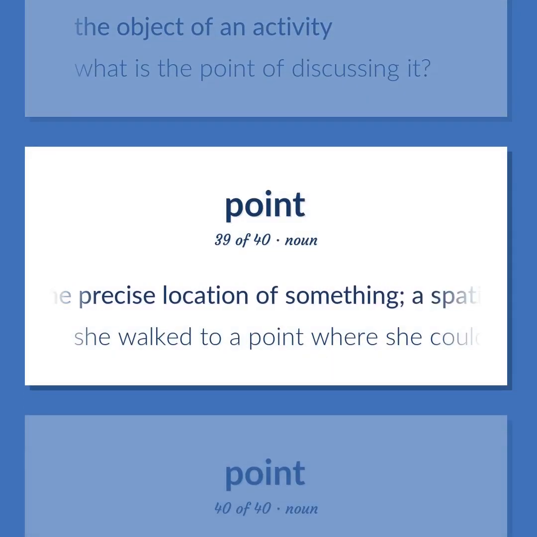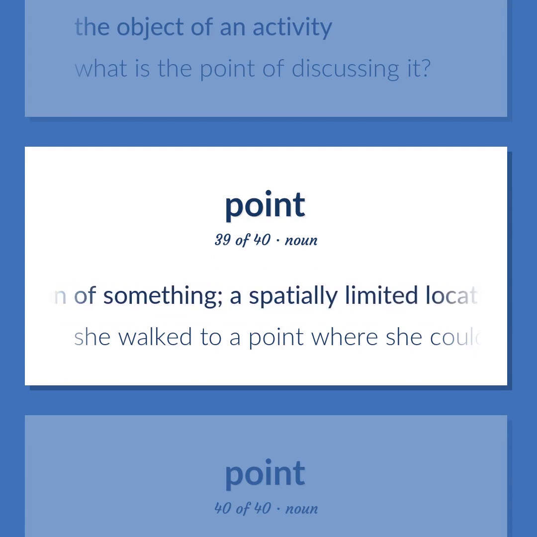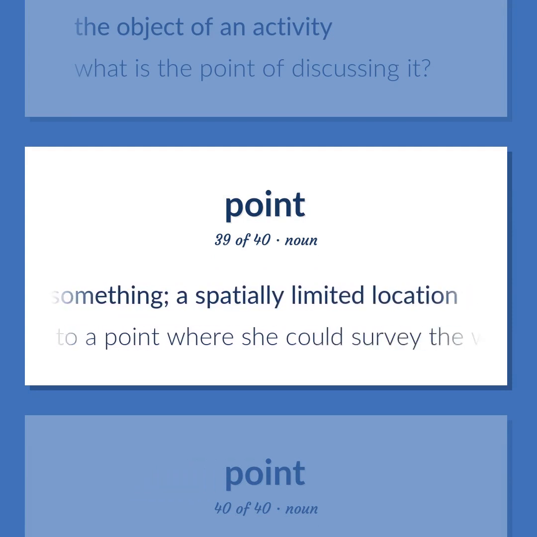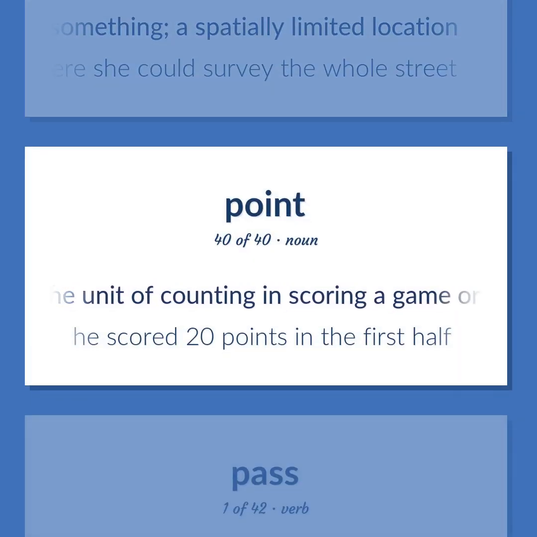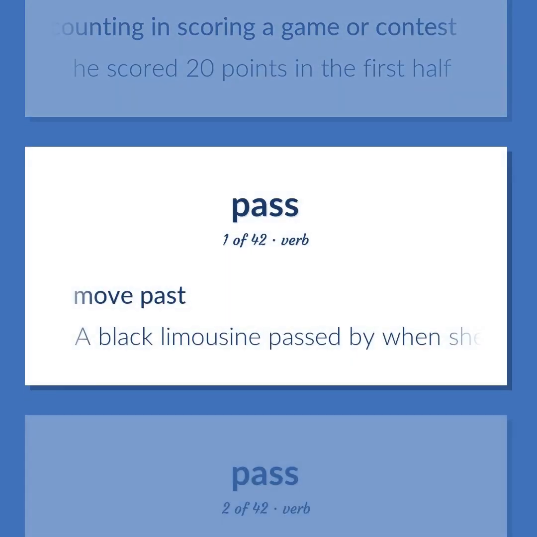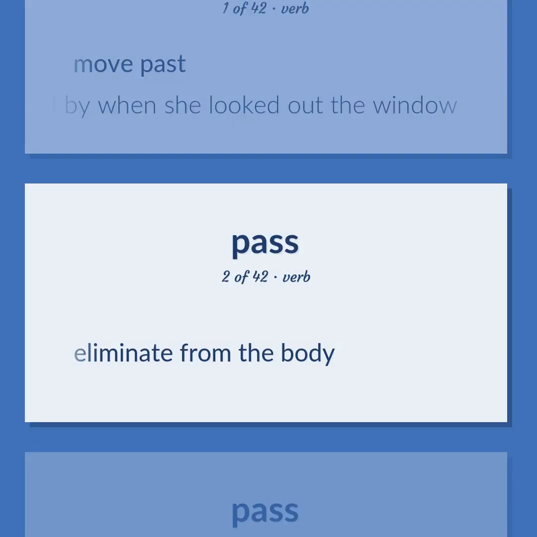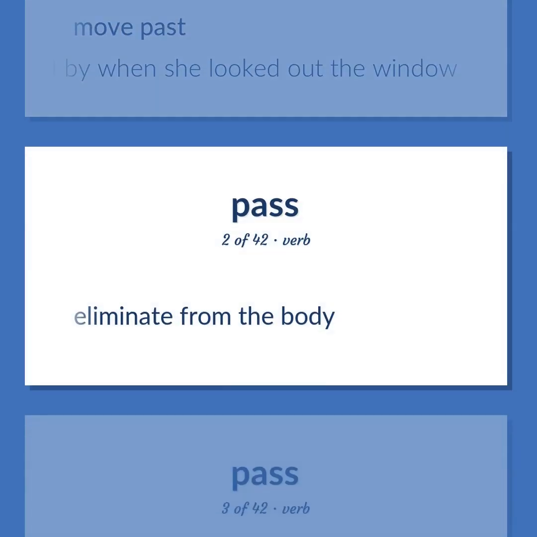The precise location of something, a spatially limited location. She walked to a point where she could survey the whole street. The unit of counting in scoring a game or contest. He scored 20 points in the first half. Move past. A black limousine passed by when she looked out the window. Eliminate from the body.